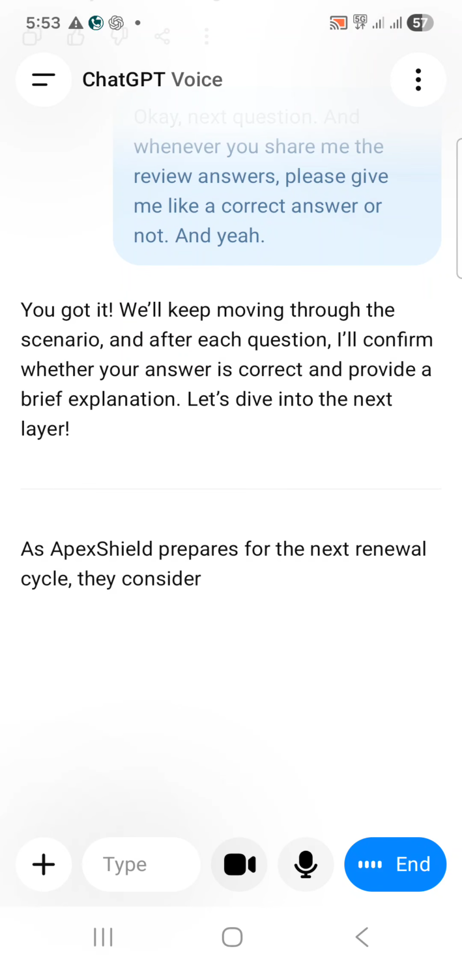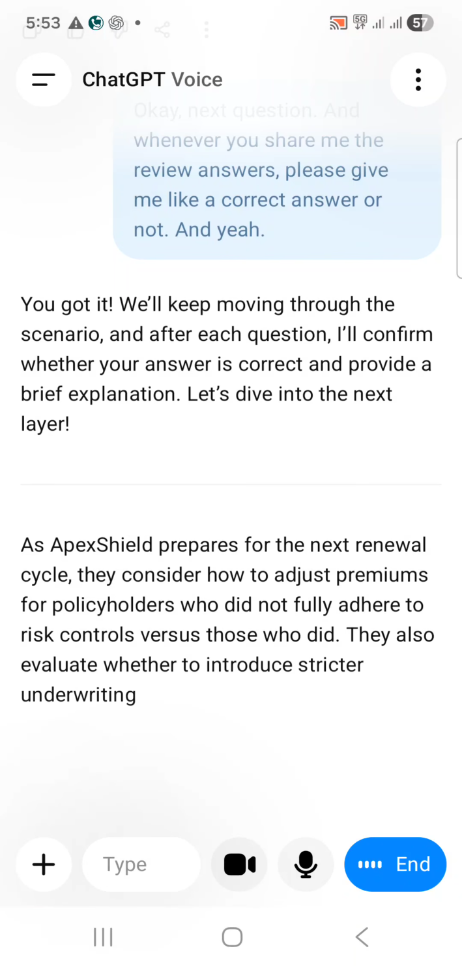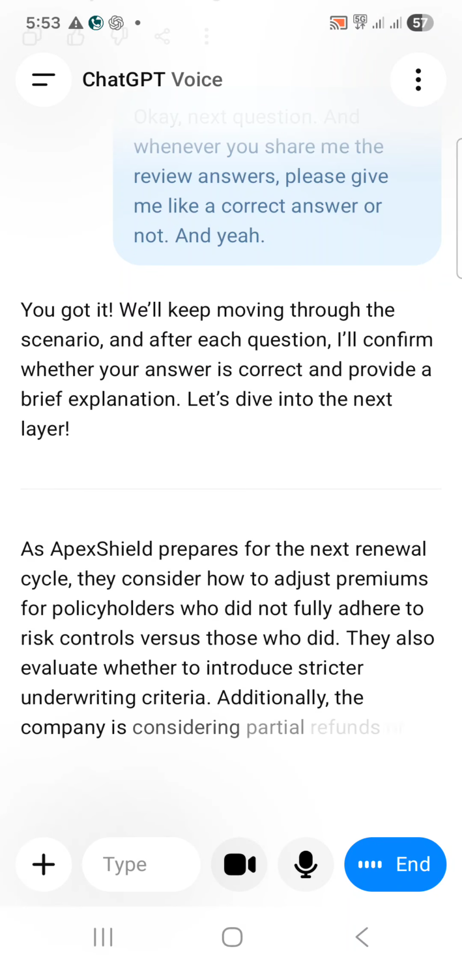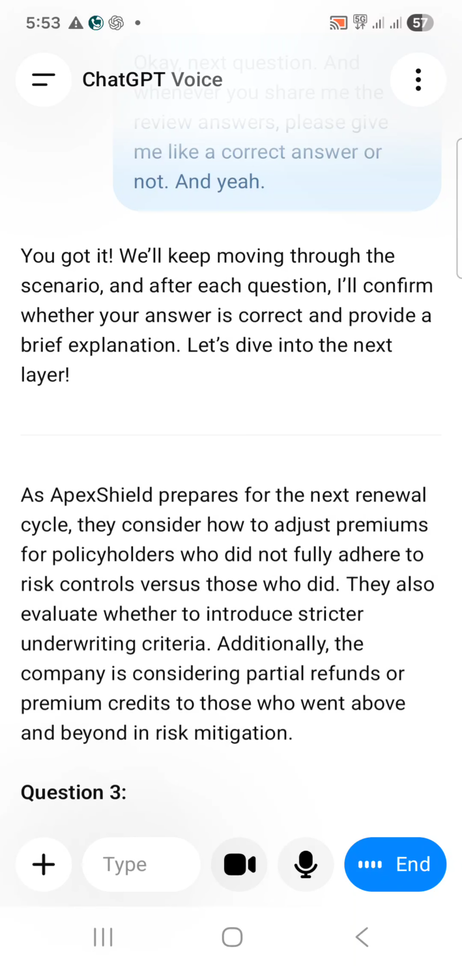Next, as Apex Shield prepares for the next renewal cycle, they consider how to adjust premiums for policyholders who did not fully adhere to risk controls versus those who did. They also evaluate whether to introduce stricter underwriting criteria. Additionally, the company is considering partial refunds or premium credits to those who went above and beyond in risk mitigation.